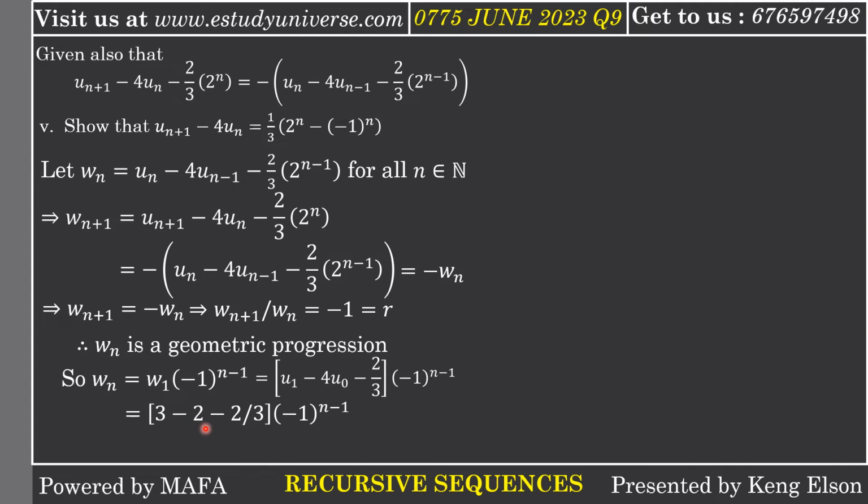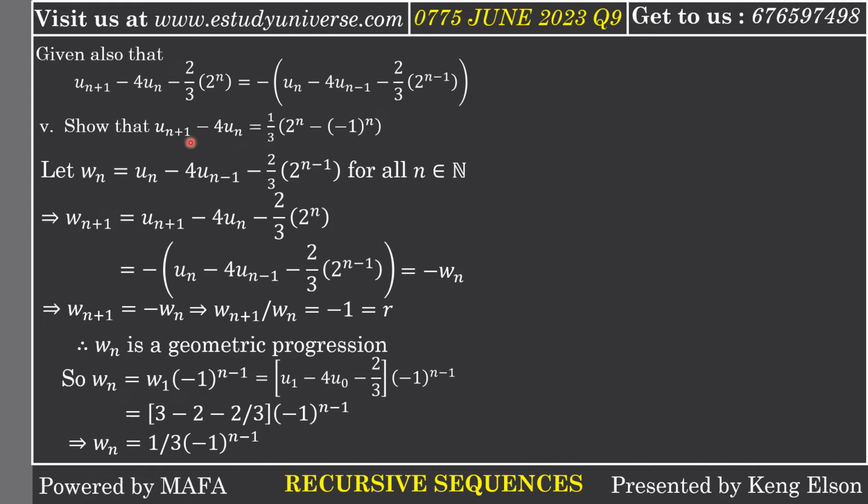3 minus 2 is 1, 1 minus 2/3 is 1/3. So at the end of the day, this gives us wn to be 1/3 times negative 1 raised to the power n minus 1.